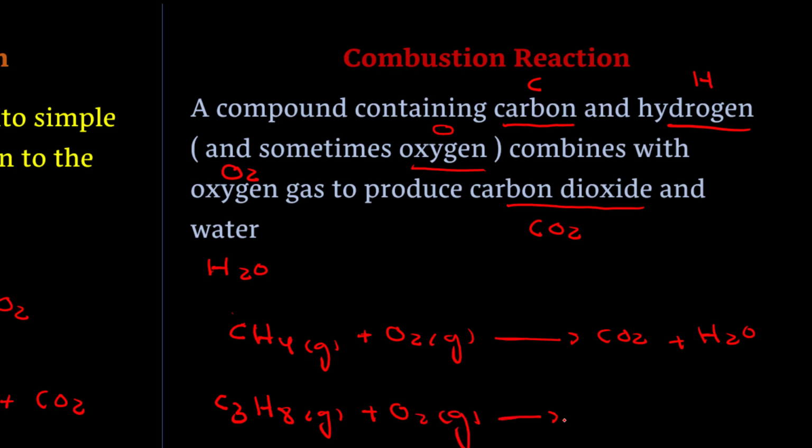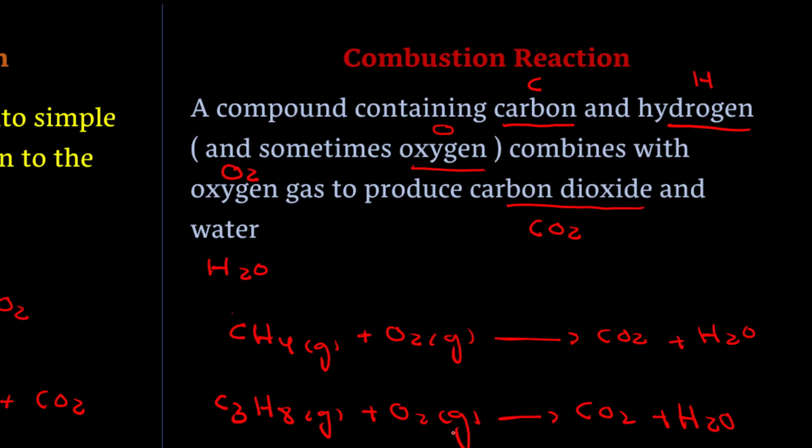After the reaction with oxygen gas, it gives us carbon dioxide plus water. This reaction, in which a gas reacts with oxygen and the products are carbon dioxide plus water, is called combustion reaction.